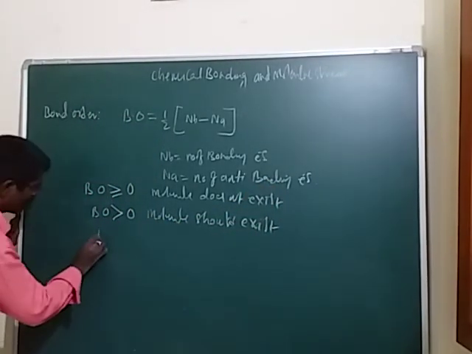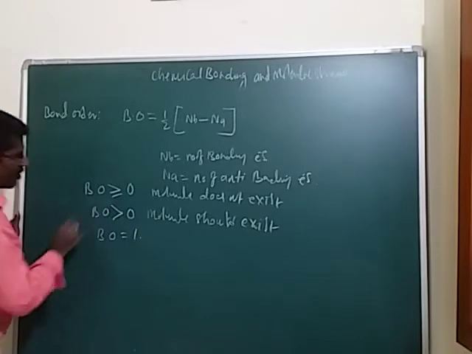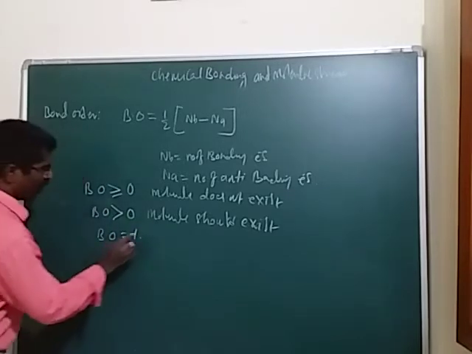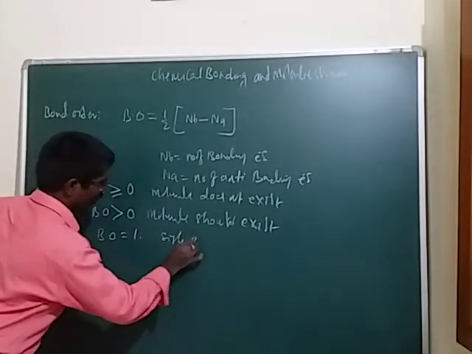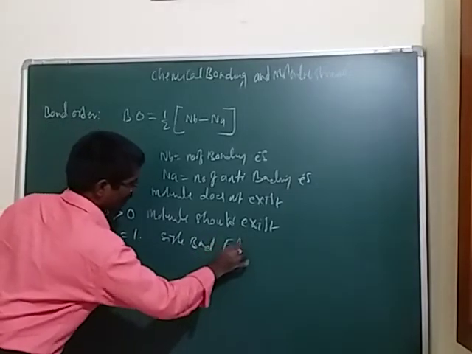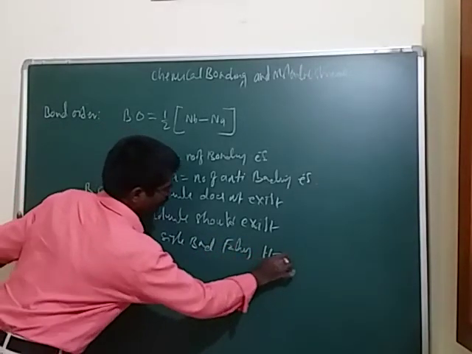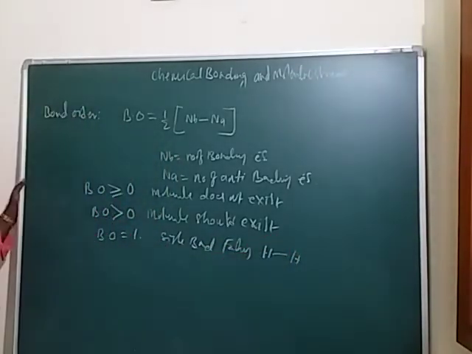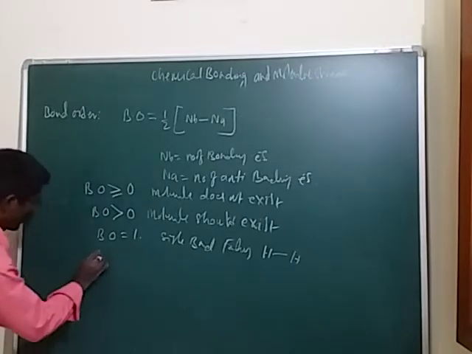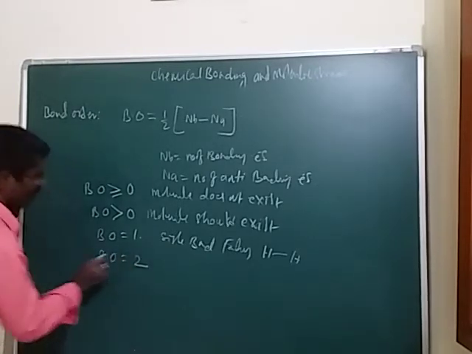And if the bond order is equal to 1, that means single bond formation. A single bond formation. We should take one example, hydrogen and hydrogen. Now the bond order is equal to 2.